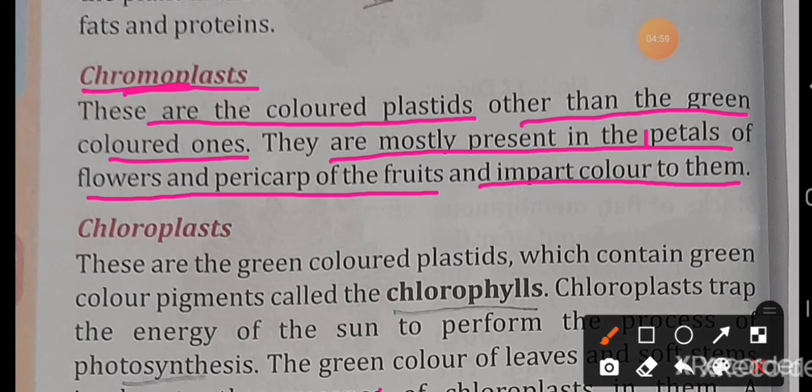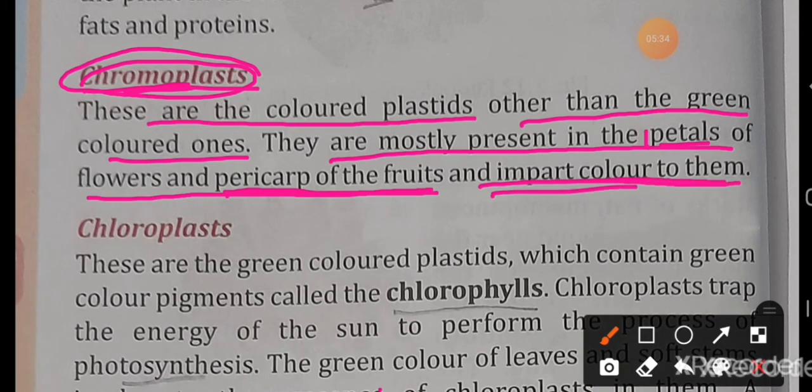It is also responsible for the pericarp of the fruits, that means the outer covering of the fruits. You must have seen that there are many fruits that are red, yellow, blue in color. All those colors are due to the presence of chromoplast. So this chromoplast is responsible for the color of the petals and the pericarp of the fruits, and it imparts color to them. The next is the chloroplast.